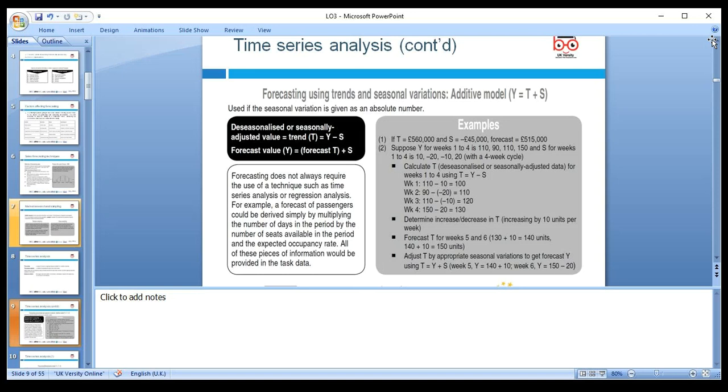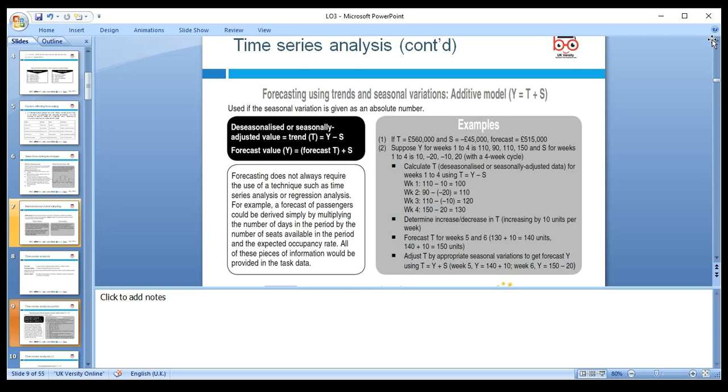So calculate T, the deseasonalized or seasonally adjusted data. For weeks 1 to 4, T is equal to Y minus S. Week 1 is 110 minus 10, so we're starting with 100. Week 2 is 90 minus minus 20, which is 110. Week 3 is 120, and week 4 is 130. So T increases by 10 units per week.